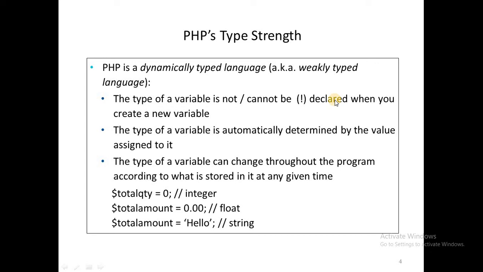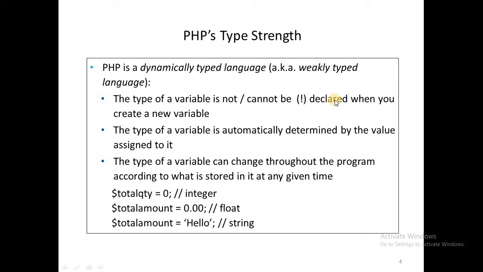Suppose I assign the value 0 to the variable, it will be treated as an integer variable. Suppose I assign any fractional value to the variable, it will automatically be considered a floating point variable.